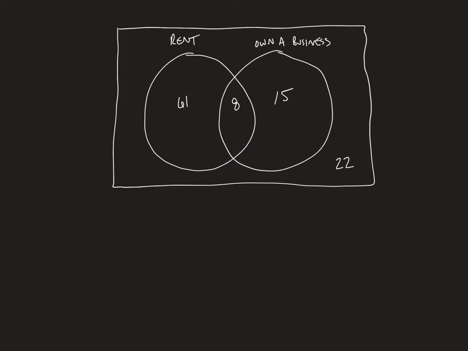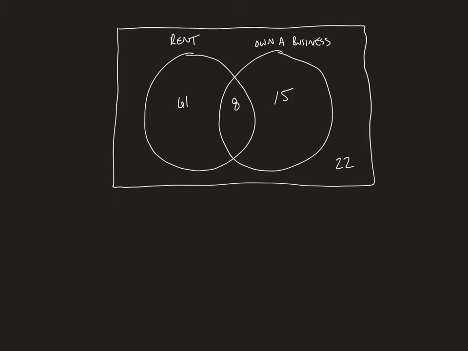All right, let's use a Venn diagram here and try to do something similar. If you add up the number of people in this particular survey, it's 106 people, something to keep in mind. What I want to know is the probability of a person renting their apartment, which is what this indicates, all of these people, independent of the probability of someone owning a business? Because maybe I want to know if people who rent their apartment are more likely or less likely to own a business.